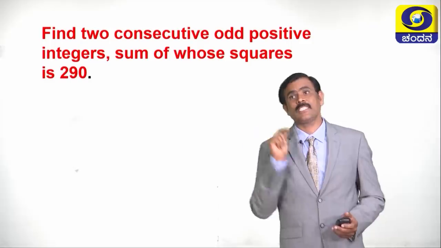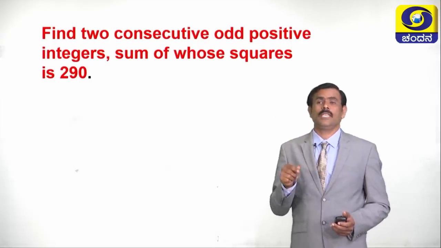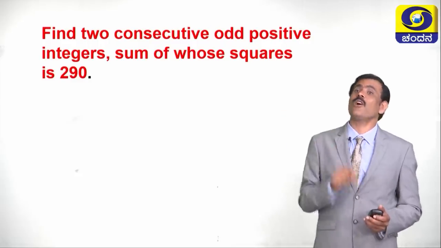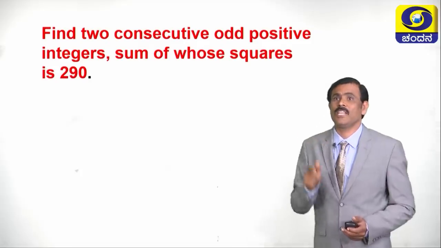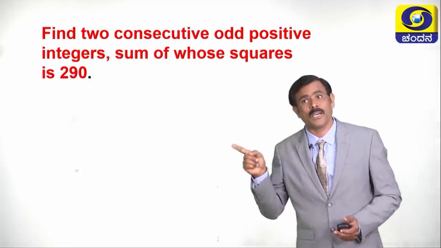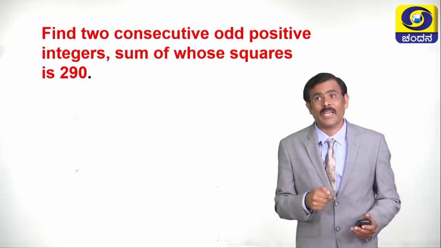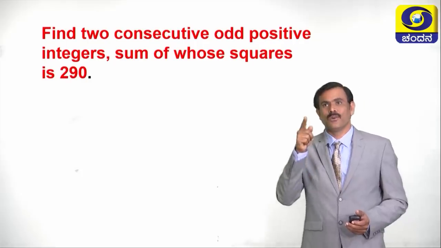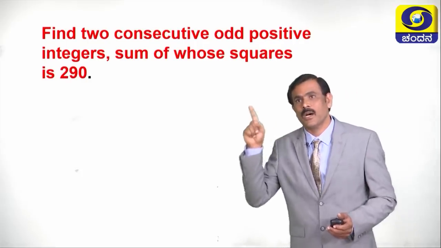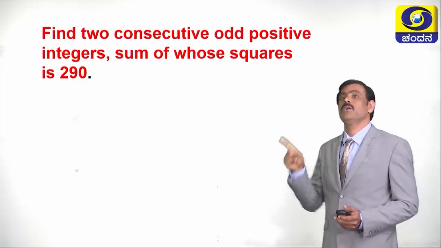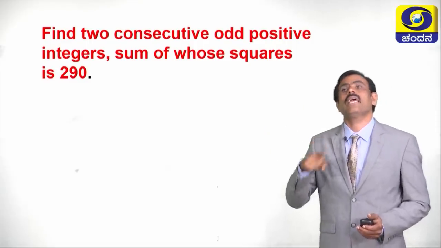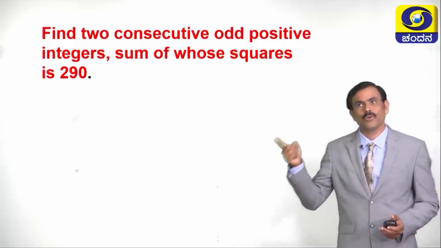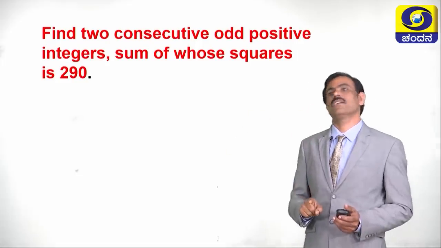They have given positive. Suppose if x is equal to 9, x minus 2, see, if one odd number is 9, 9 minus 2 is 7, that is also an odd number. See in the question it is given odd positive. If x is equal to 1, 1 minus 2 is minus 1. So, minus 1 is negative. So, whenever the question is asked for odd positive, even positive, we have to take x and x plus 2 as the two consecutive odd positive or two consecutive even positive numbers.